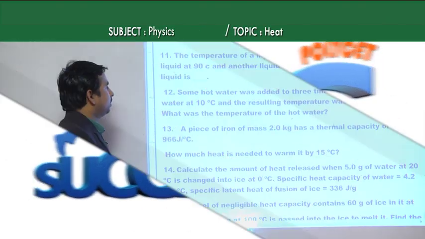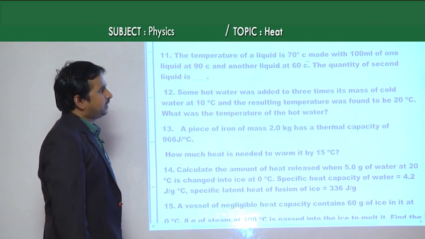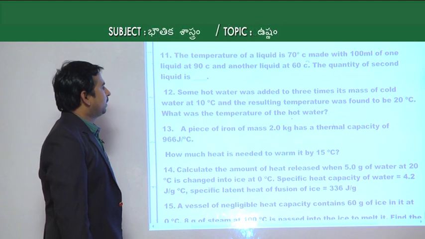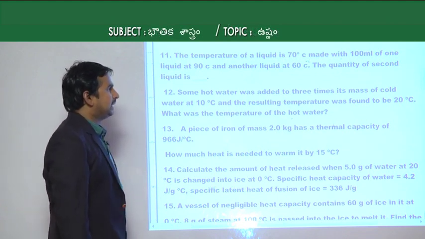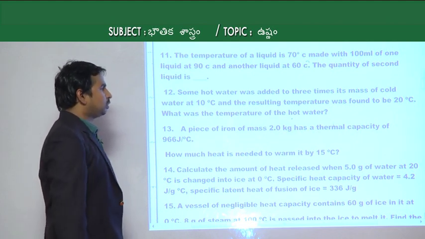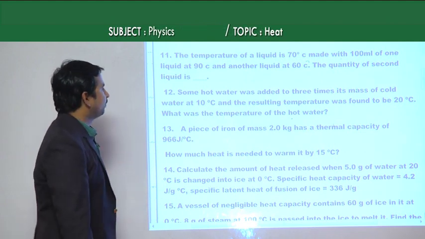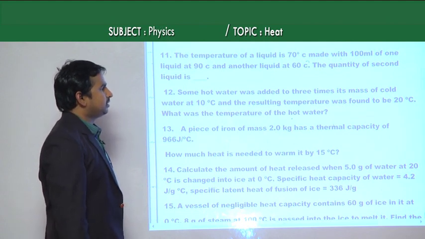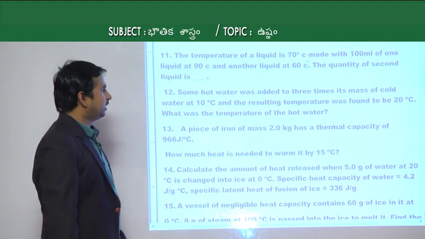The numerical is given there. The temperature of a liquid is 70 degrees Celsius, made by mixing 100 ml of one liquid at 90 degrees Celsius and another liquid at 60 degrees Celsius. We have to find the quantity of the second liquid mixed.